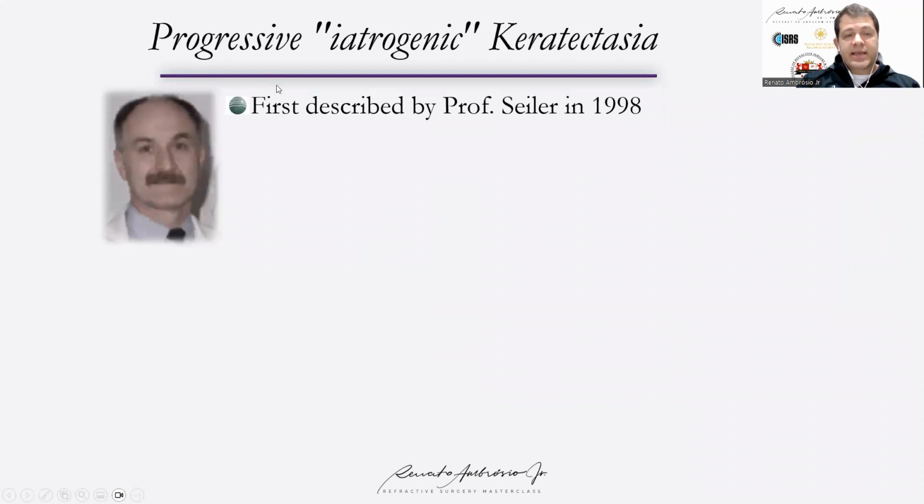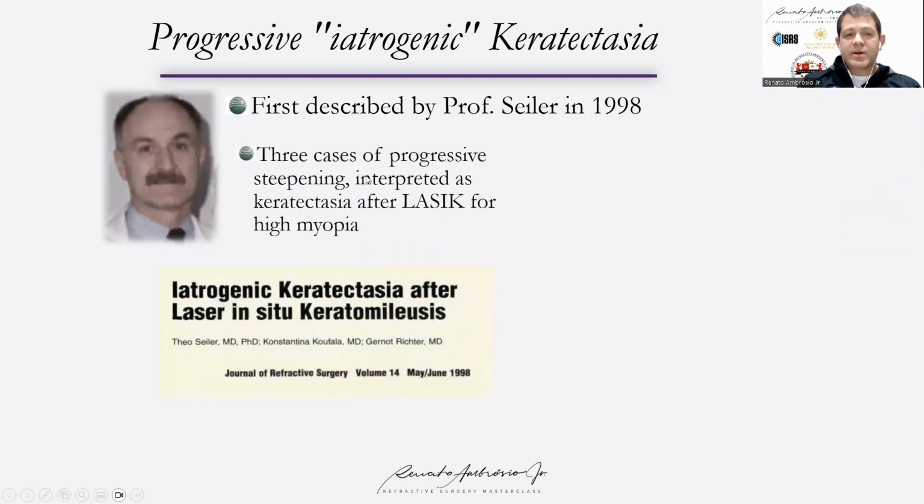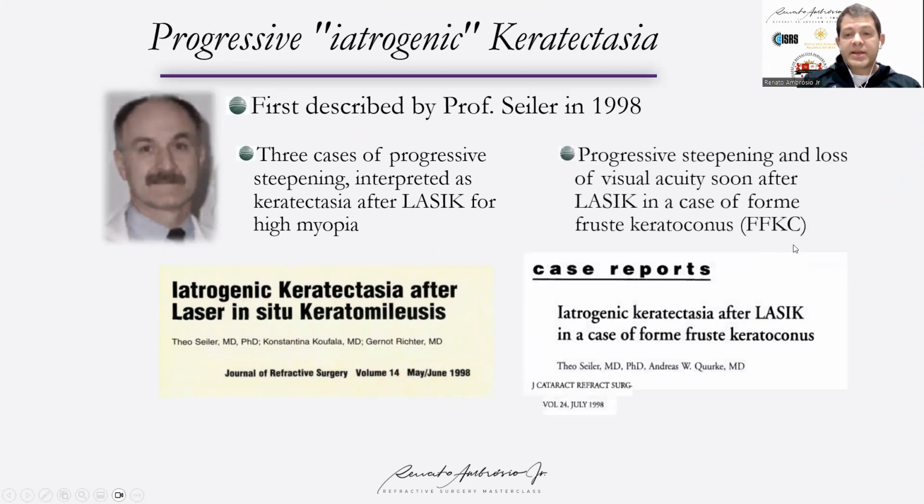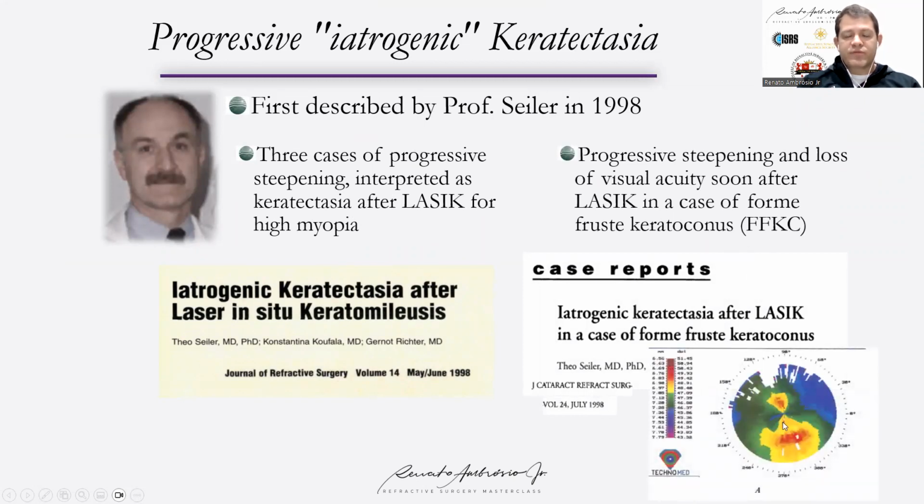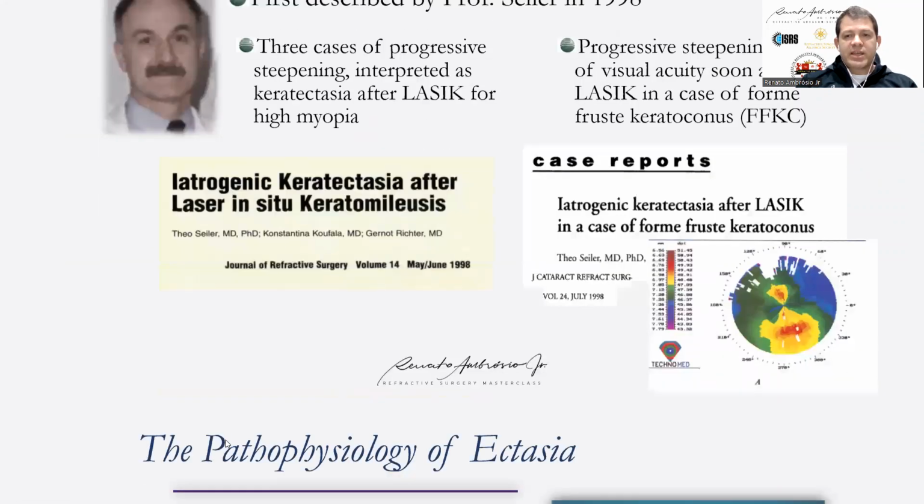Refractive surgery can cause ectasia, can cause progressive iatrogenic ectasia, not only with LASIK, but the first reports of LASIK were from 1998, relatively late, considering Professor Burato and Professor Pallikaris's early work in the early 90s for LASIK with first-generation keratomes. But the first descriptions in the literature are from Seiler, on cases that had LASIK for high myopia, which caused decompensation of the biomechanics of the cornea. Also, a few months later, in 1998, he published Forme Fruste keratoconus, defined based on front surface topography, as a cause of iatrogenic ectasia.